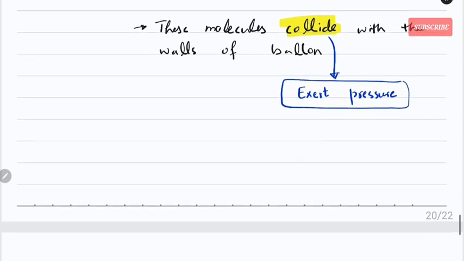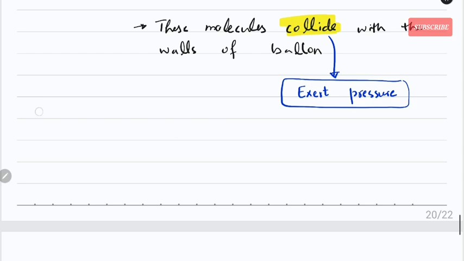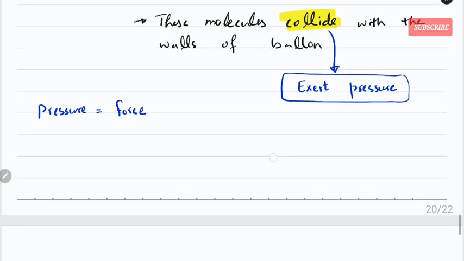Now, what is pressure? Pressure is basically force applied by something, in this case force applied by the collision of molecules, per unit area. On a specific area, how much force is being applied, that is pressure.